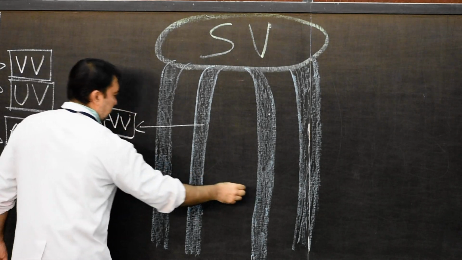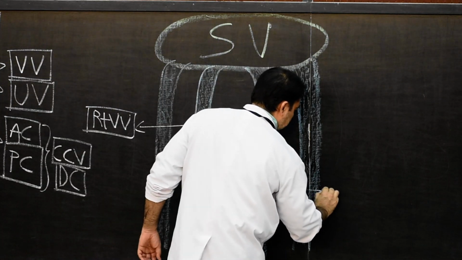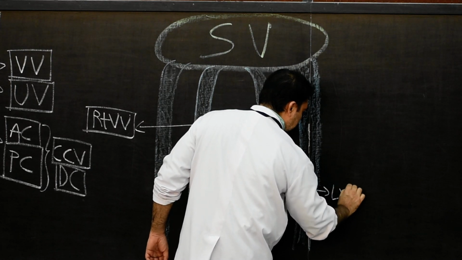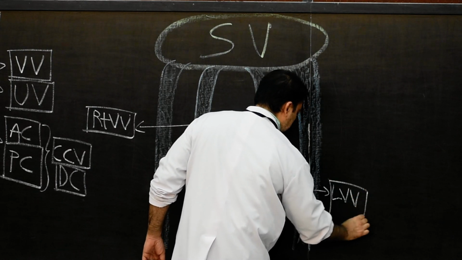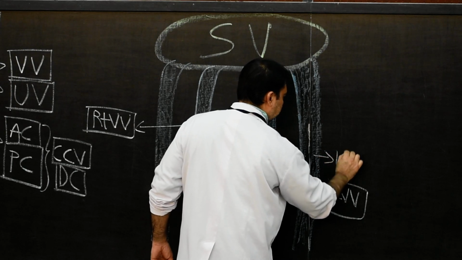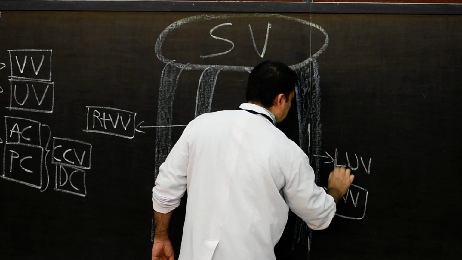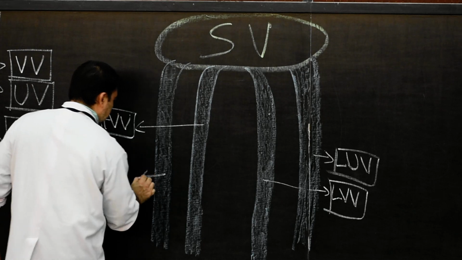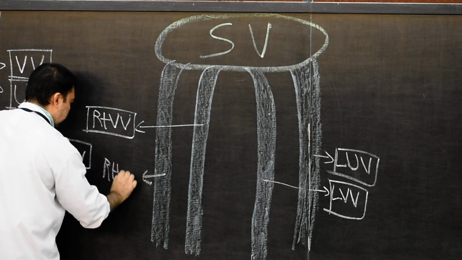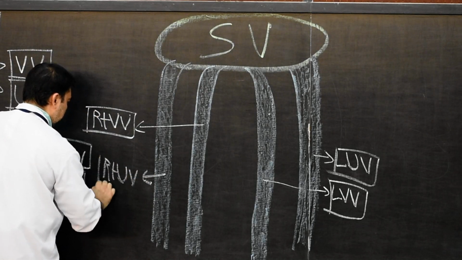Please mark it here. This structure will be the left vitelline vein. This structure will be the left umbilical vein. Please mark down. And this structure over here will be the right umbilical vein.